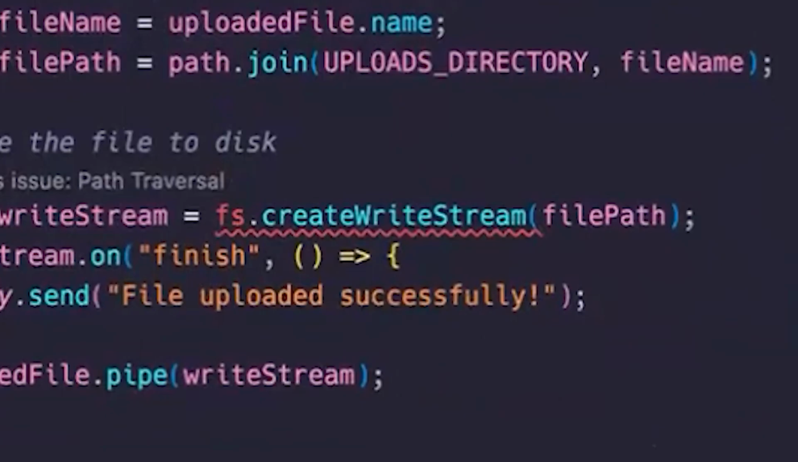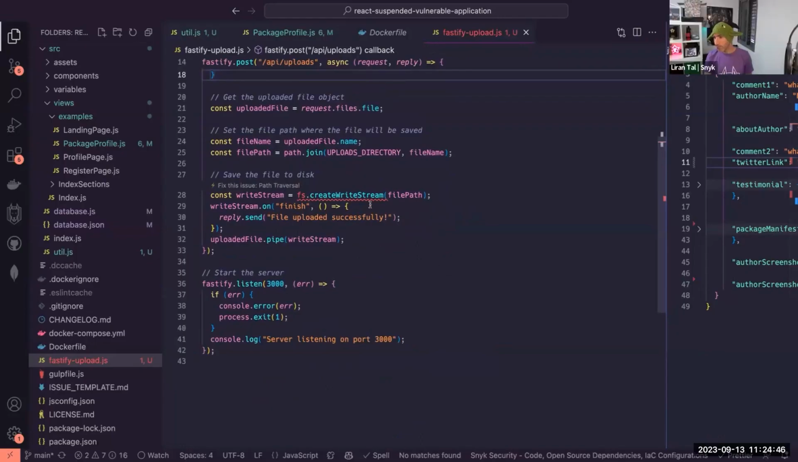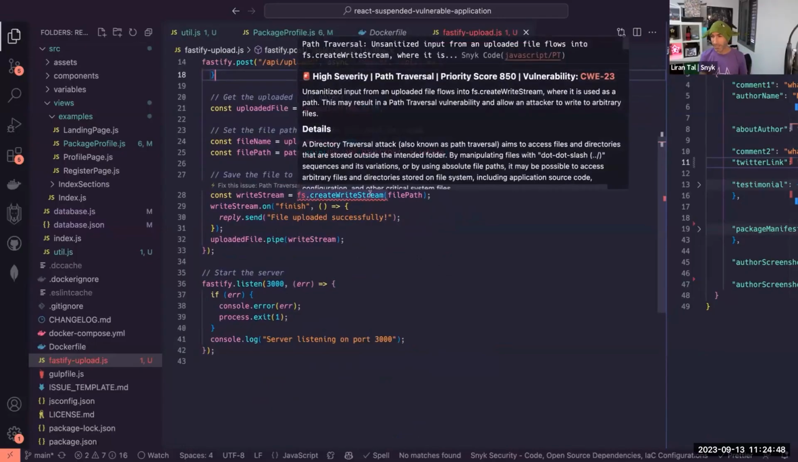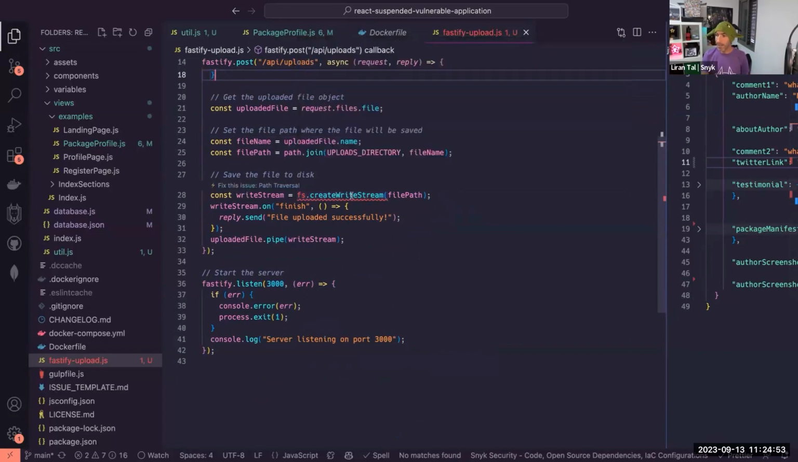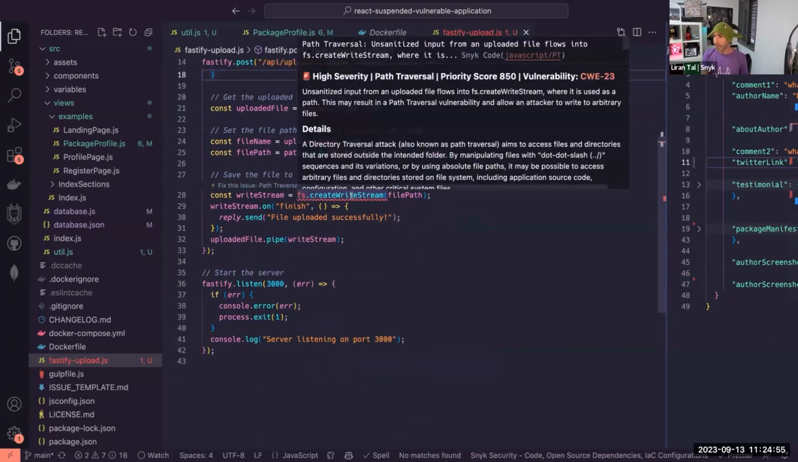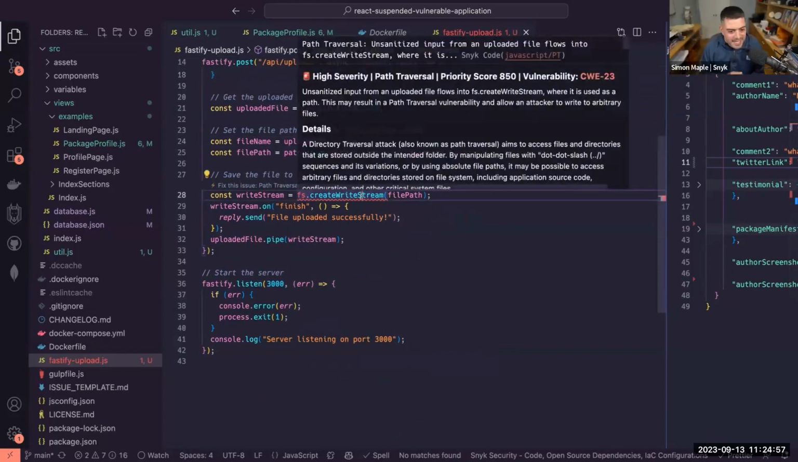There's a red squiggly line. The worst of all the squiggly lines. No, God, please, no. What do you mean? Oh, this one. Okay. Yeah, that one. Looks like fix this issue: Path Traversal. Oh, there's a Path Traversal vulnerability here. I think this is the thing, which is exactly what Chris identified as well.